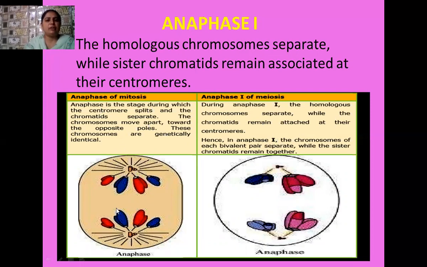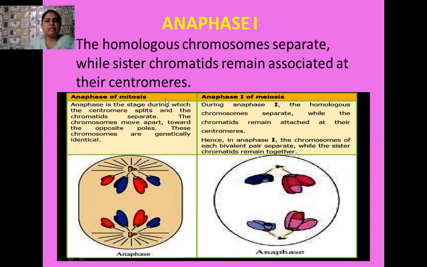The anaphase stage of mitosis is very much clear to you: the centromere splits, and these new centromeres, formed by division of the parent centromere into two, move one chromatid towards the opposite pole. So in this way, 4 of the chromatids, with the help of the new centromere, move towards the upper pole, and 4 of the chromatids, with the help of the duplicate centromere, move towards the lower pole. So there is movement of chromatids only, and these chromatids are genetically identical with each other.